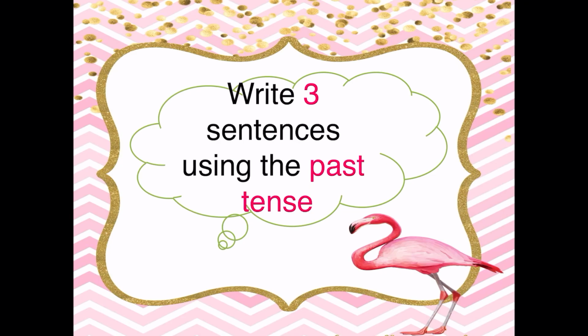Okay, what about the past of the verb speak? S-P-E-A-K. Swim. The past of the verb swim is swam. S-W-A-M. Okay, what about the word do? The past of do is did. D-I-D. Okay, now I want you to make sentences using the past tense.